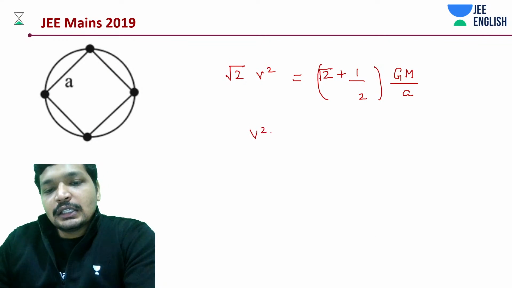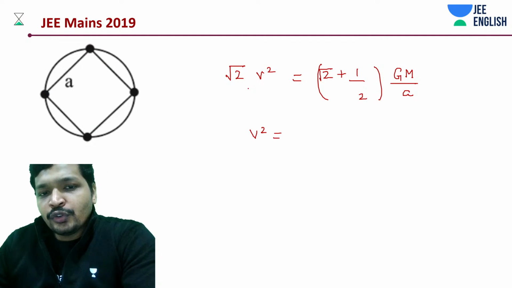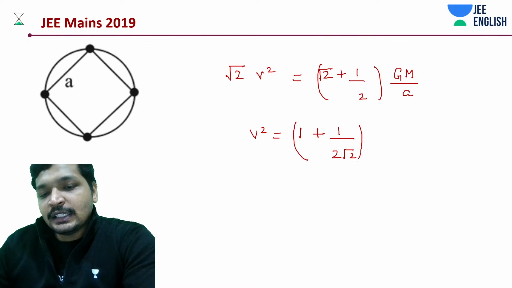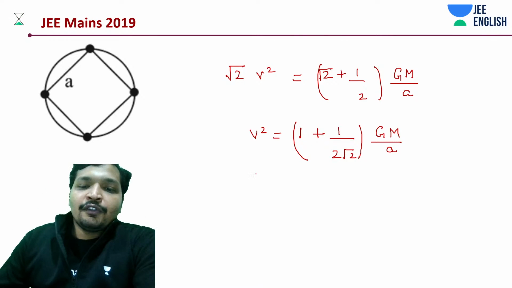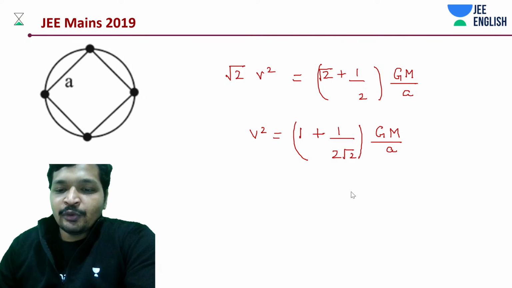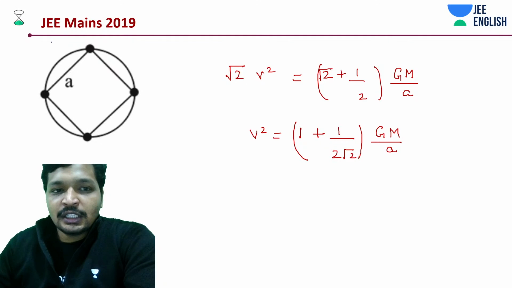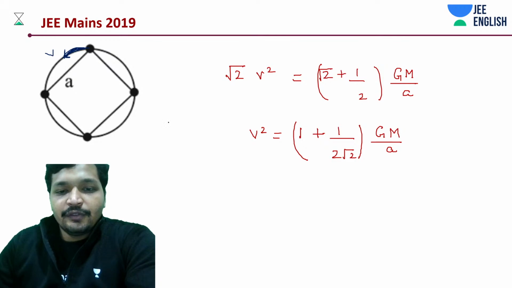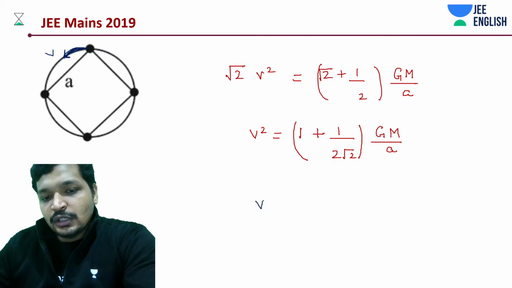V square is equal to, what do we have? Root 2, it's going to be 1 plus of something like 1 by 2 root 2. Okay. So here is where the twist lies. This is that part which you need to focus on for getting the exact answer. So from here we know the value of the orbiting velocity of this mass, some v, which is equal to how much?